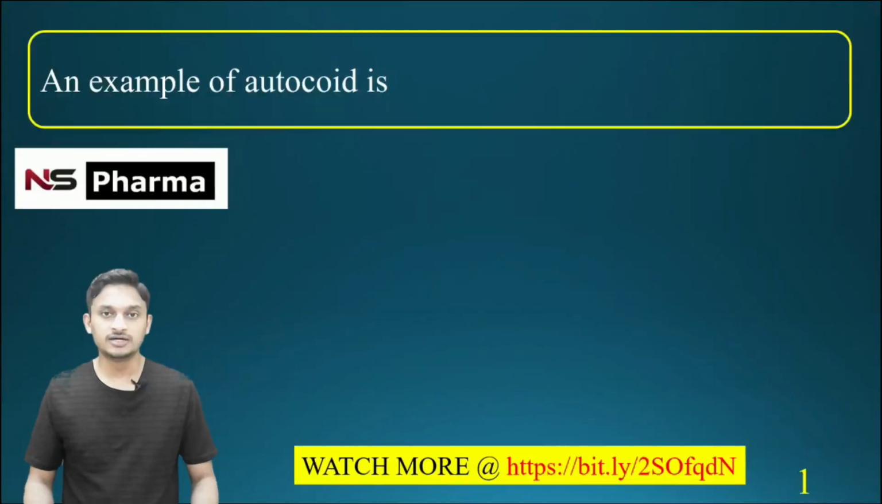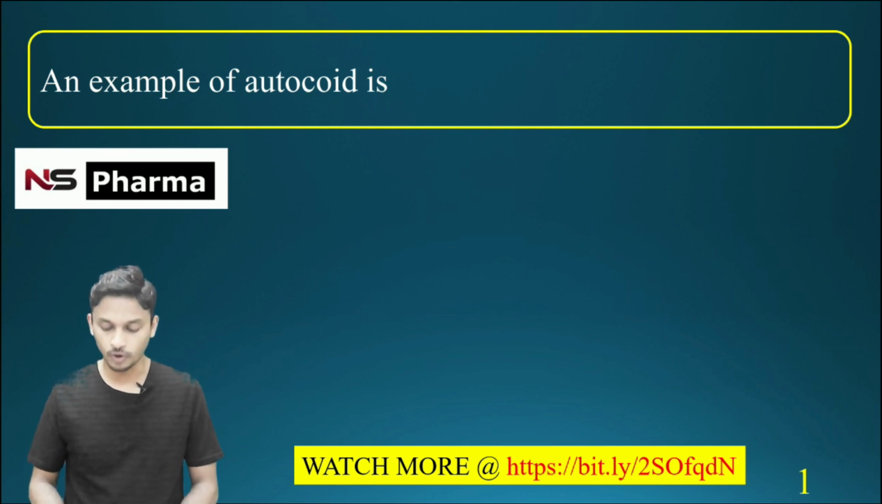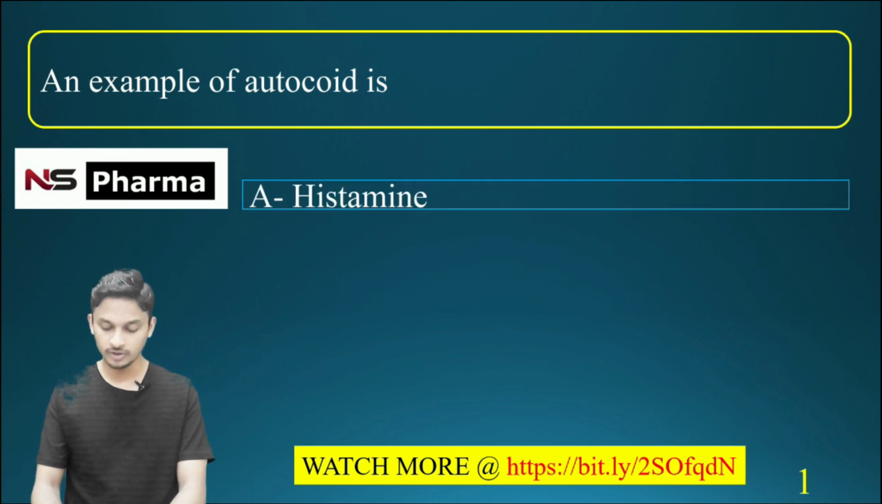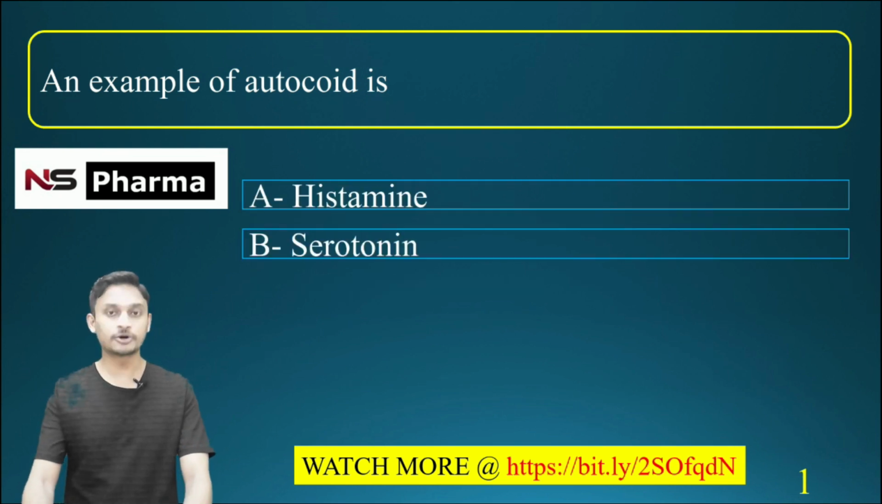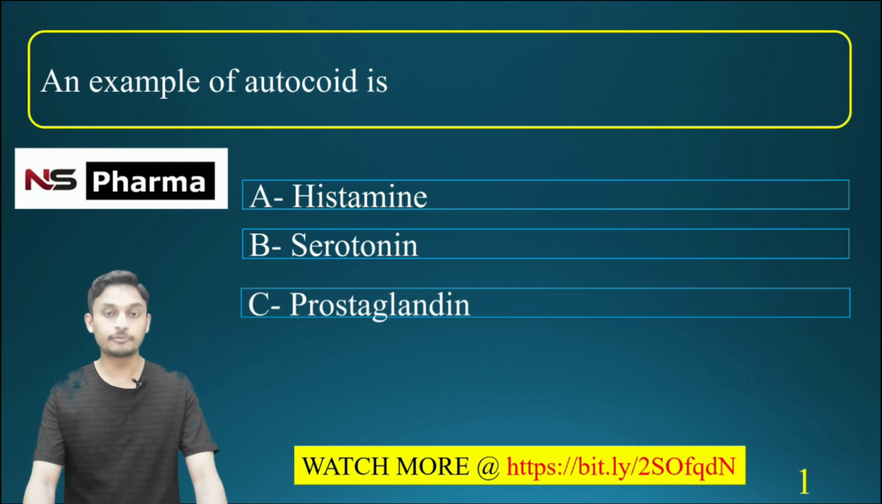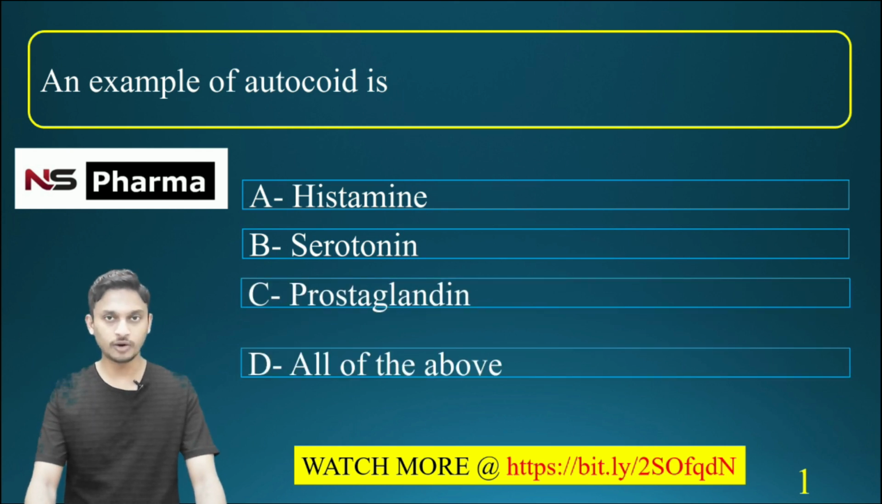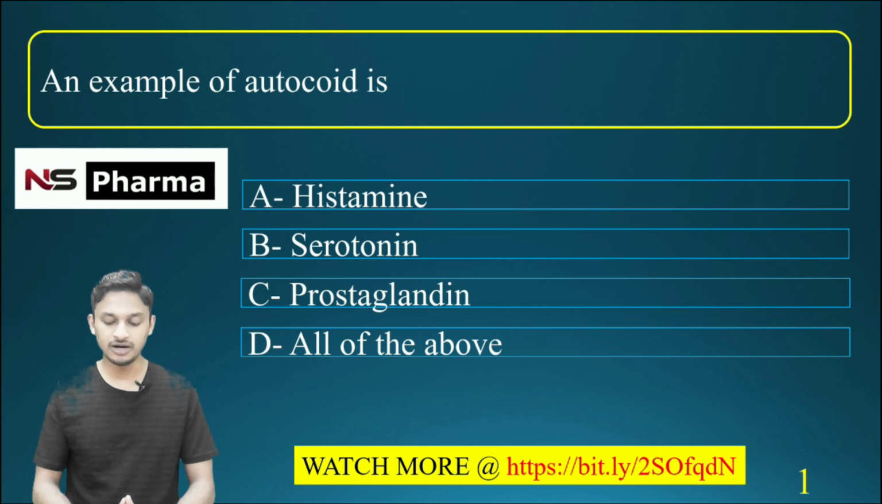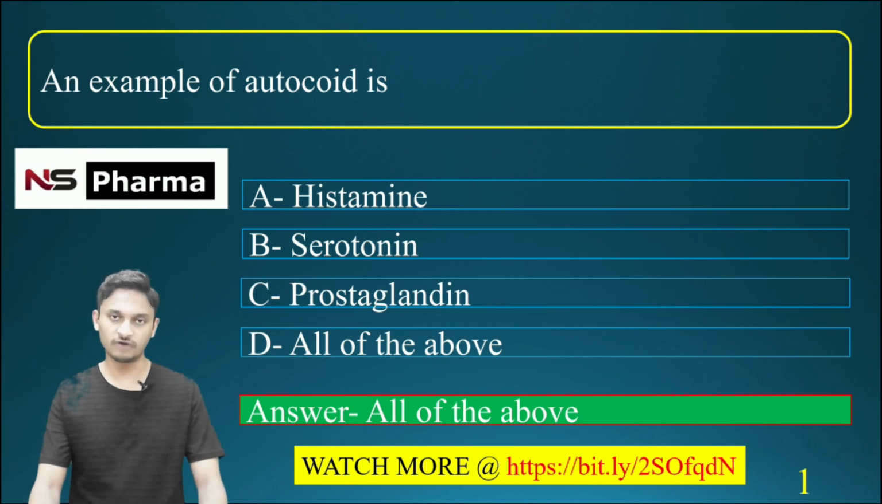So let's begin. The first question is, an example of autocoid is. Options are option A, histamine, option B, serotonin, option C, prostaglandin, option D, all of the above. The correct answer for this question is option D, all of the above.